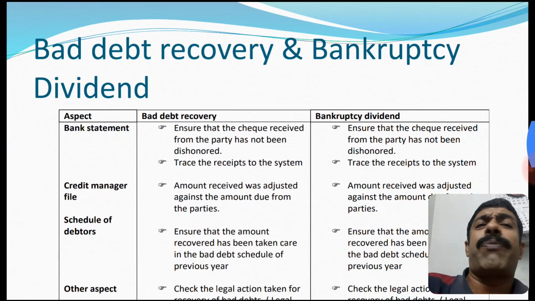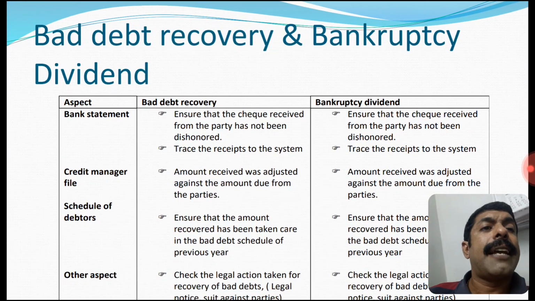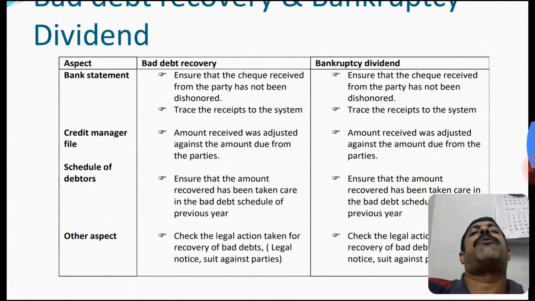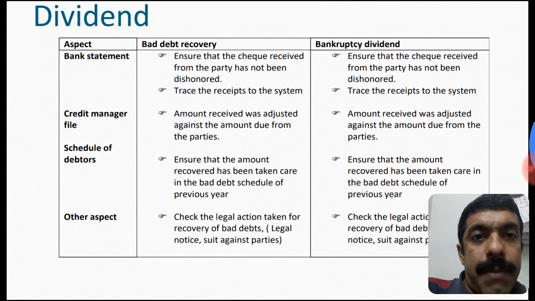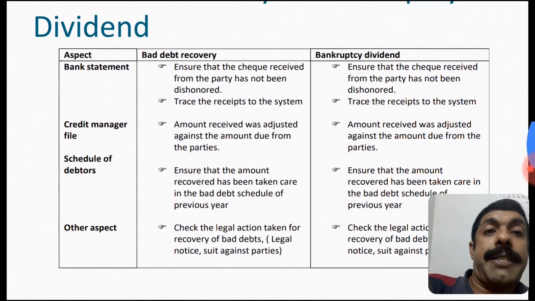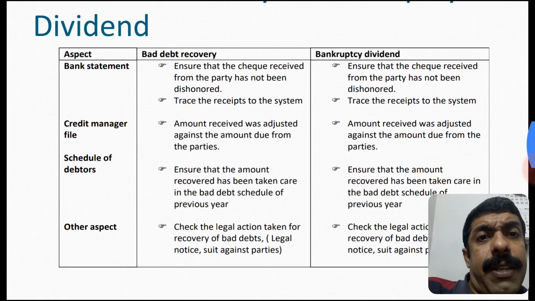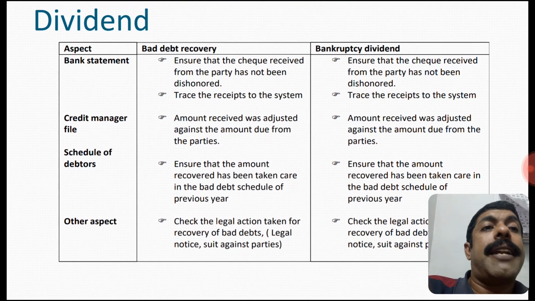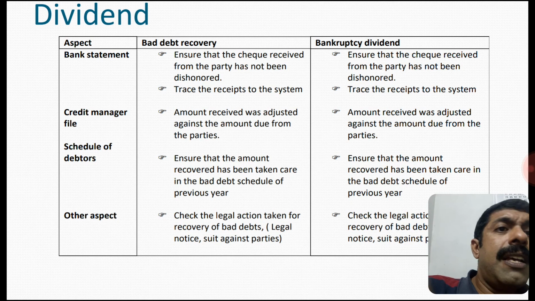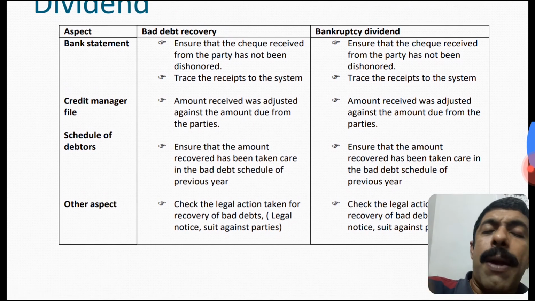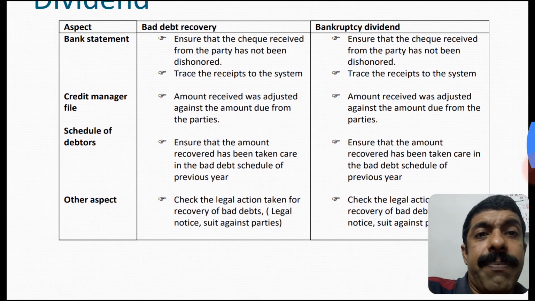Next is one of the important areas, bad debt recovery and bankruptcy dividends. What are the aspects to be checked? Bank statement, credit manager file, schedule of debtors and other aspects. Bad debt recovery. Bank statement. Ensure that the cheque received from the party has not been dishonored. The same condition is here. Trace the receipts into the system. Both are commonly applicable for both situations.